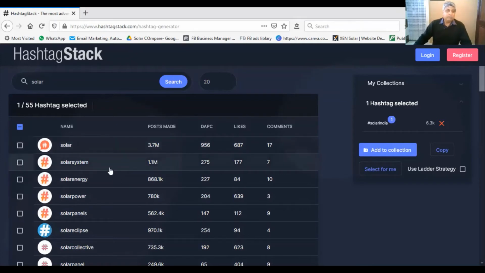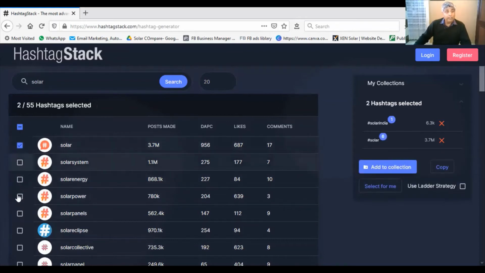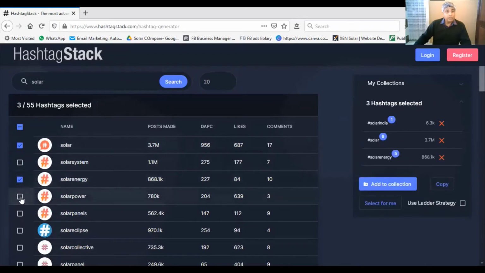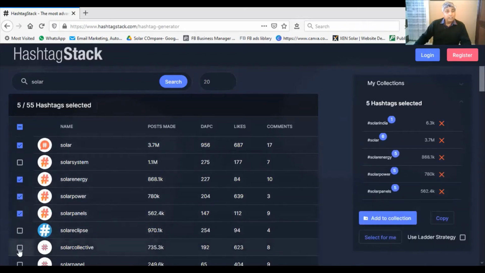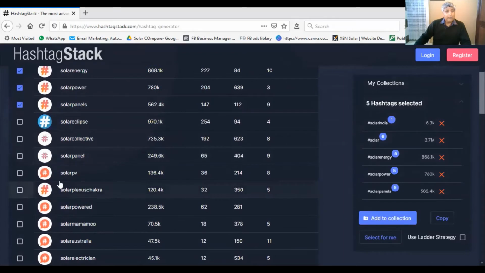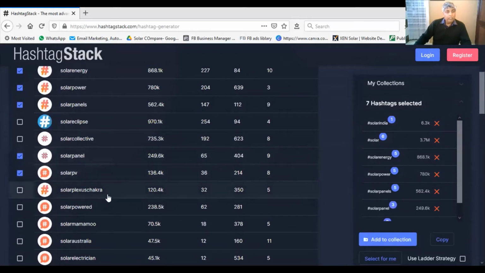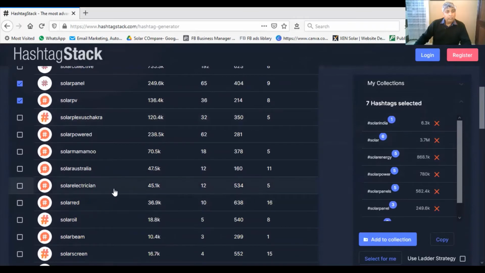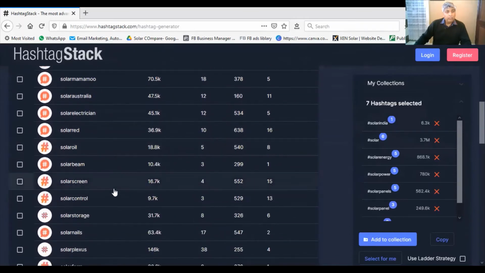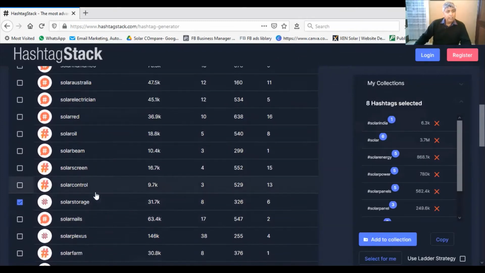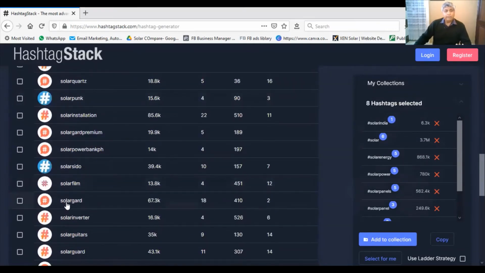Okay, solar system, not exactly a hashtag that I would use because it gets confused with a lot of other things. Solar energy would be one, solar power, solar panels, solar panel would be one, solar PV would be one, then solar screen, solar control, solar storage could be one. Okay, so similarly, you could sift through these.